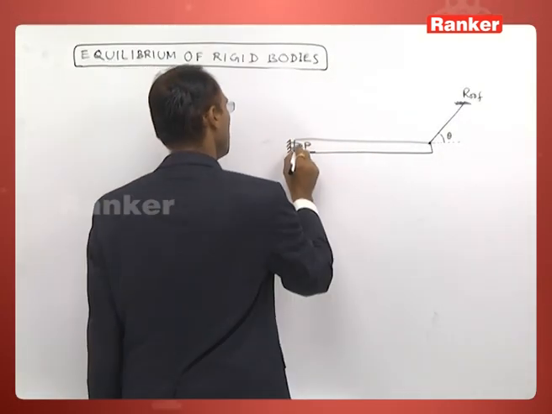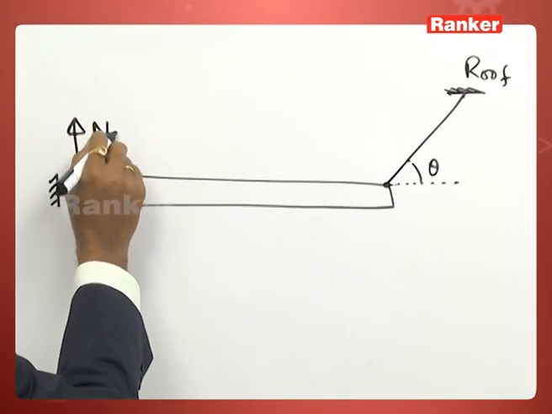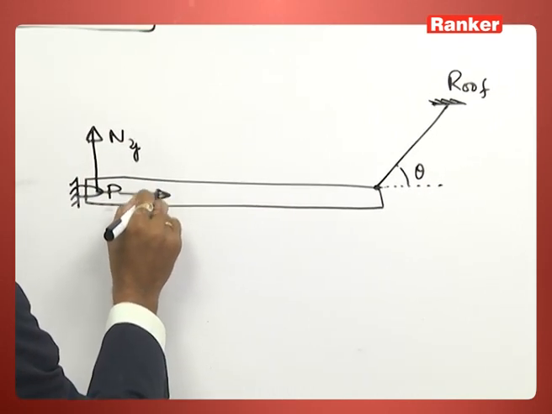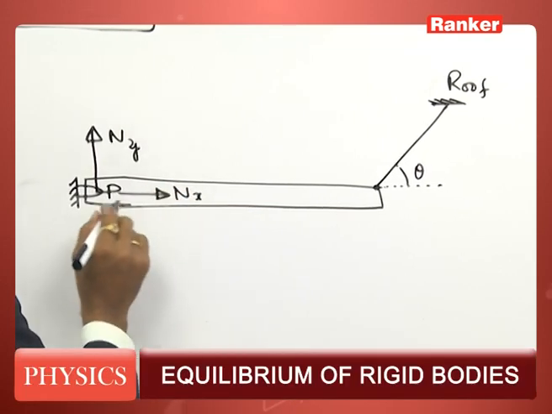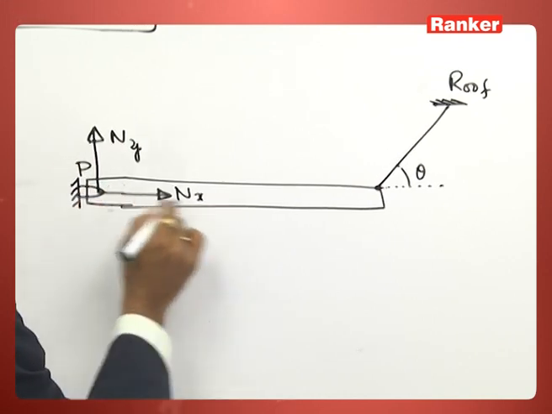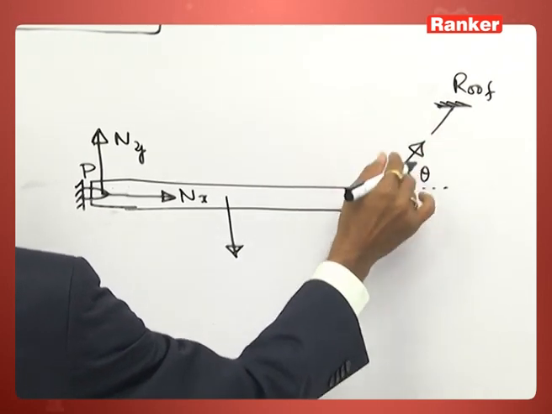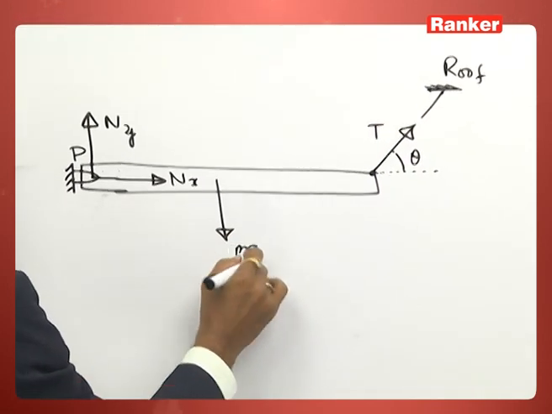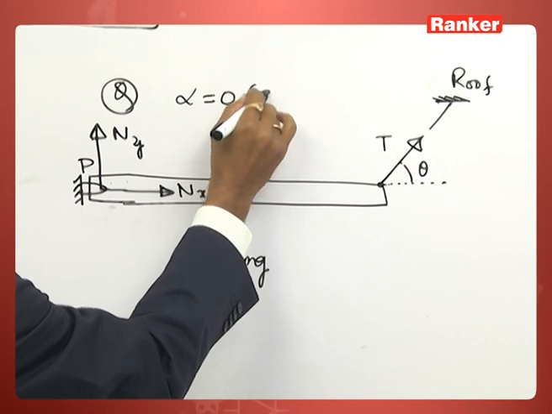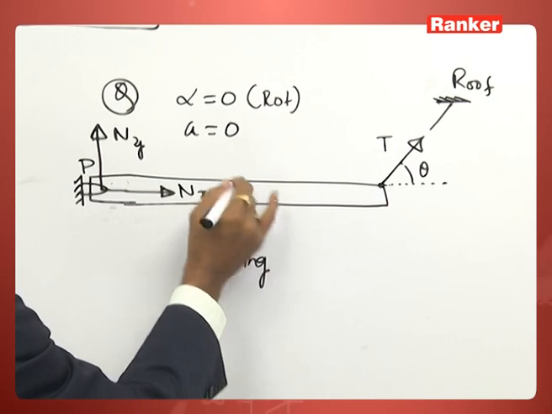In this case, we need to calculate a reaction force, vertical, a reaction force, horizontal, and the tension force. Equilibrium: alpha is 0, rotational acceleration 0, and acceleration of the center of mass 0.